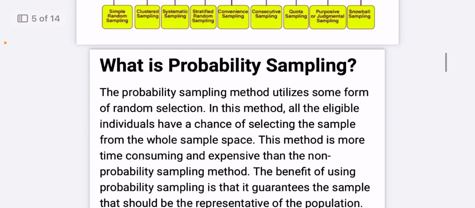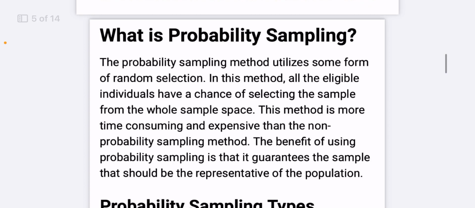Now we are going to discuss all the sampling methods one by one. What is probability sampling? The probability sampling method utilizes some form of random selection. In this method, all the eligible individuals have a chance of being selected in the sample from the whole sample space. This method is more time consuming and expensive than the non-probability sampling method. The benefit of using probability sampling is that it guarantees the sample is representative of the population.